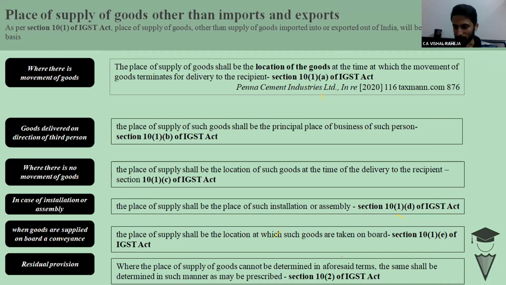Let us understand this with an example. I have a shop. I sell mobile phones. A customer from Delhi visited my shop and he purchased the goods from me. I sold him the mobile phone. In that situation, I am aware that these goods would be consumed in the state of Delhi and I am in the state of Haryana. So whether I would charge C and S or I would charge IGST. My query to everyone is, please respond. In that situation, how would taxability be determined?